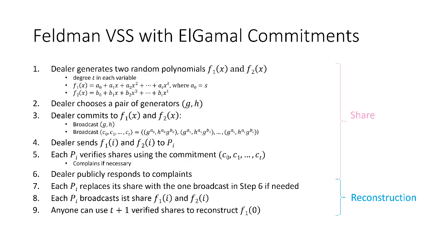Okay, note that this is a traditional round-based protocol, as I mentioned, and this is because, first of all, the dealer comes back once, specifically in step 6, where we require the dealer to publicly respond to the complaints. And also we have parties pi participate twice: first, to verify the shares using the commitment in step 5, and then in steps 7 and 8 to participate in the reconstruction phase.